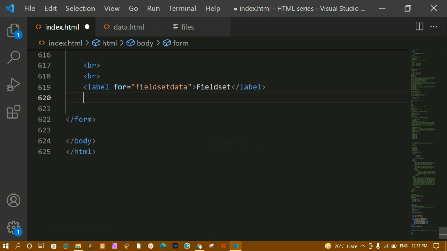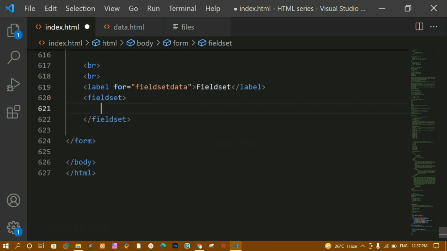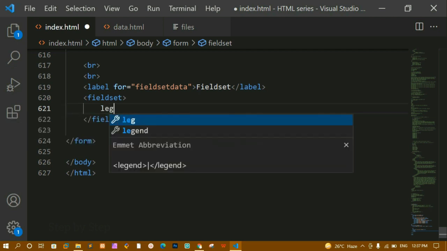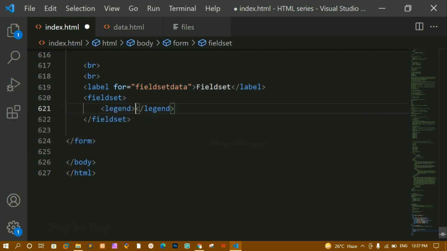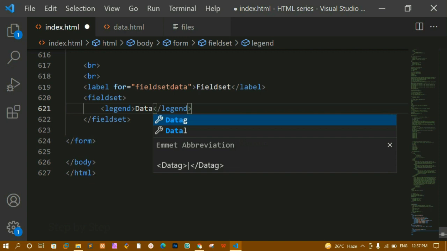Now for this, what I'm going to do is I'm just going to write field set, and inside this field set we will be having one legend element. Now here I'm going to write legend, and inside this I can just write data or personal data or something. Okay, this is the heading, and this will be acting as a caption. Now this legend will be giving the caption for my data.